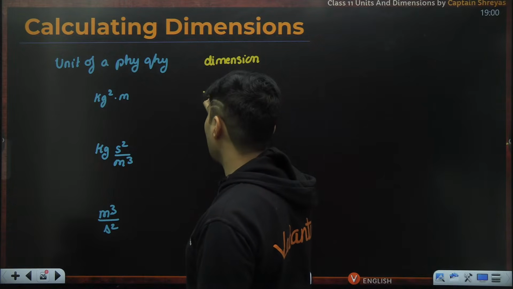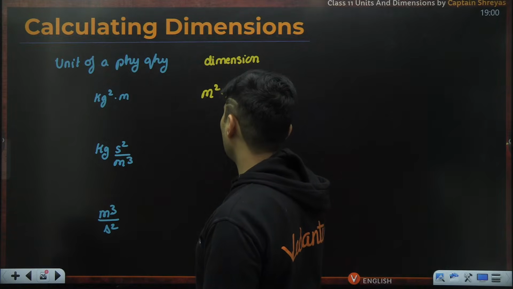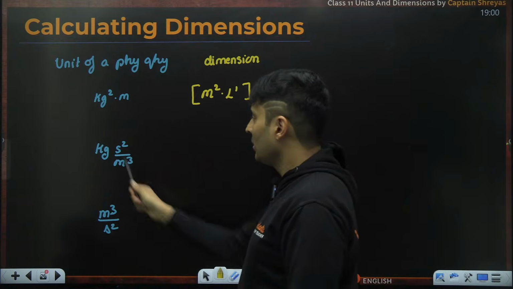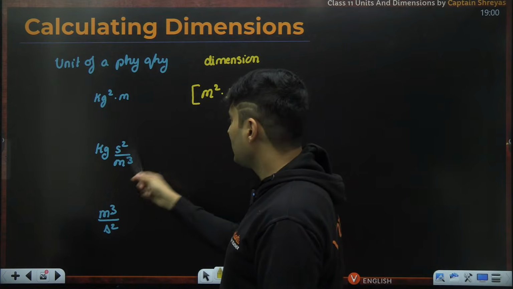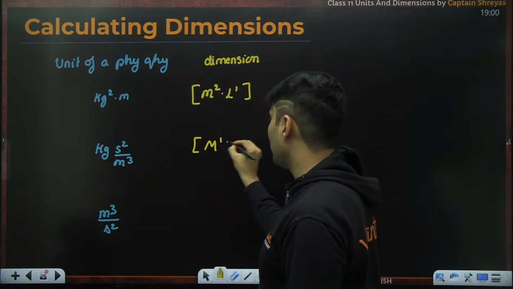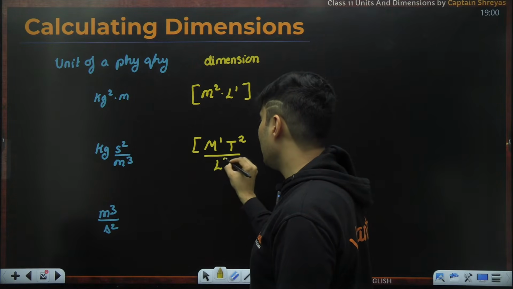Kg is basically mass, so it is mass raised to 2. Meter is basically length, so length raised to 1. That's it. Directly you can get it if you know the unit of any physical quantity. This one, kg, is basically mass, so mass raised to 1. Second square, that means time raised to 2, and divided by meter, which is length cube.